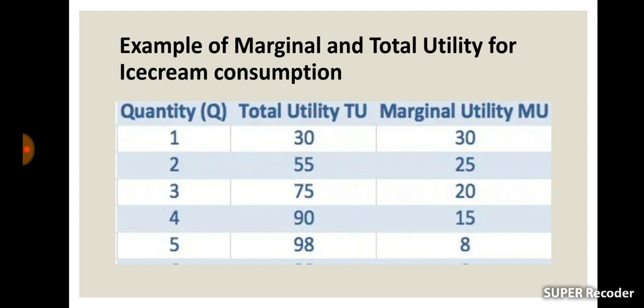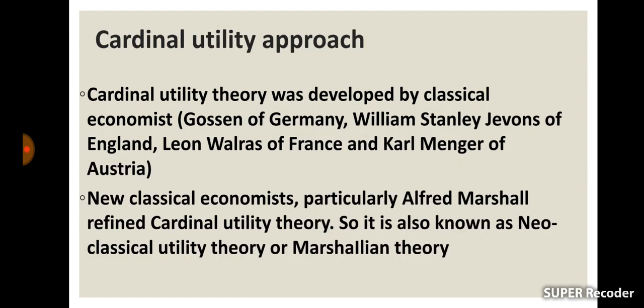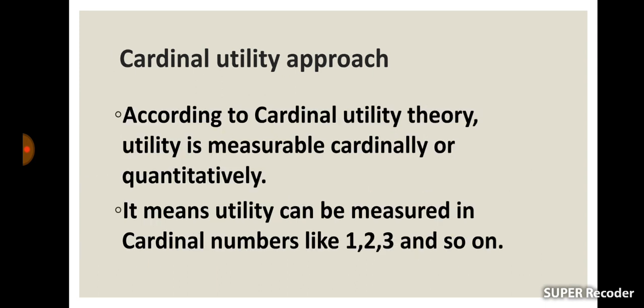Cardinal utility approach. Cardinal utility theory was developed by classical economists Gossen of Germany, William Stanley Jevons of England, Leon Walras of France, and Karl Menger of Austria. Neoclassical economists, particularly Alfred Marshall, refined cardinal utility theory. So it is also known as neoclassical utility theory or Marshallian theory. As per the cardinal utility approach, utility is measurable cardinally or quantitatively. It means utility can be measured in cardinal numbers like 1, 2, 3 and so on.